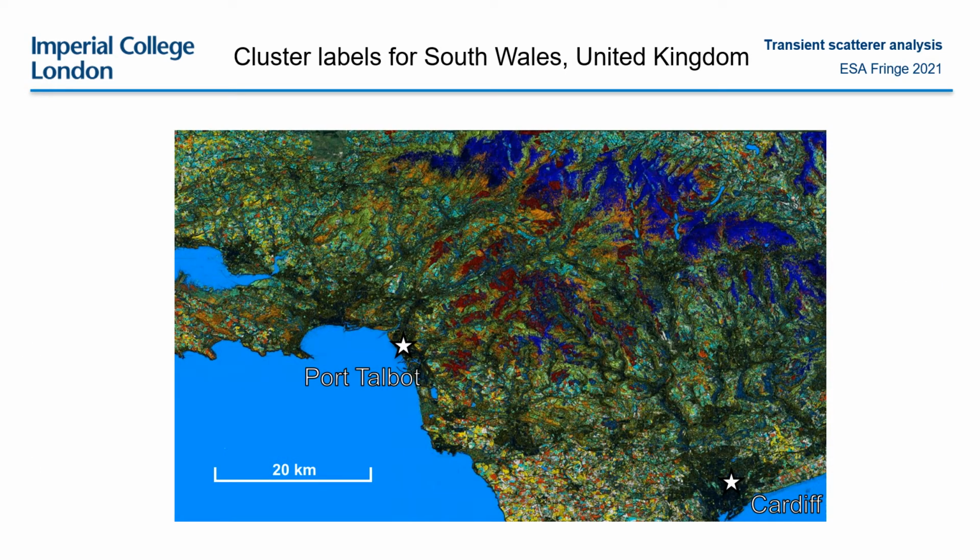Here, we see cluster labels for an area of interest in South Wales, United Kingdom. The labels have been assigned based on the k-means clustering algorithm. These two blue labels correspond to peaty soils in the Brecon Beacons area. They're distinguished from grasslands on slopes and more freely draining soils in lower lying terrain. Forested areas appear in dark red at the centre of the image. In the fertile Vale of Glamorgan area, the labels have been automatically assigned to different crop types.